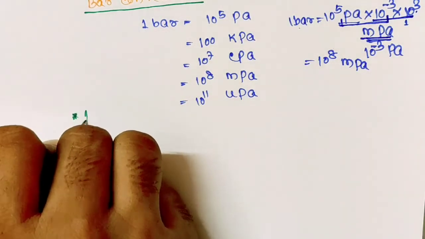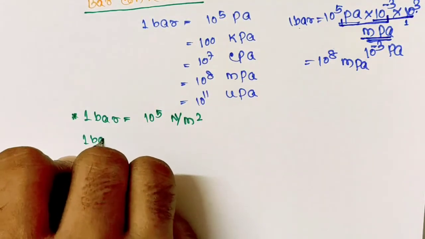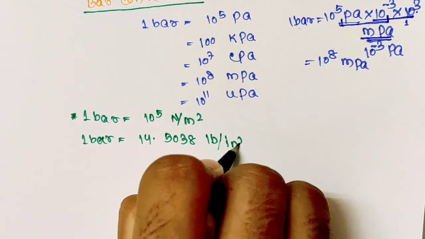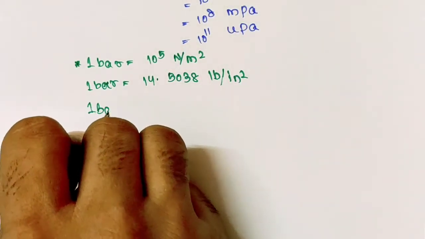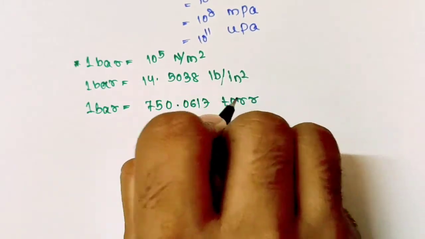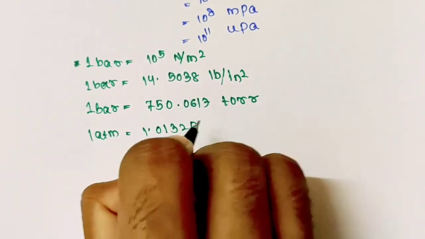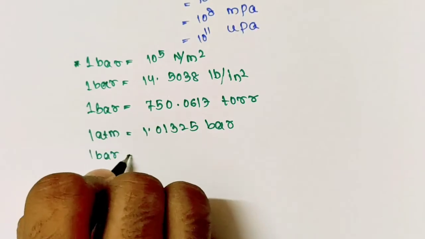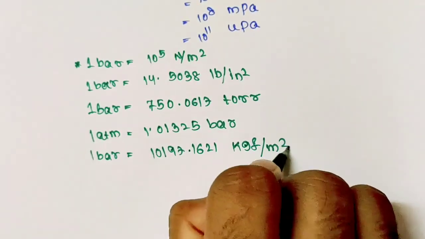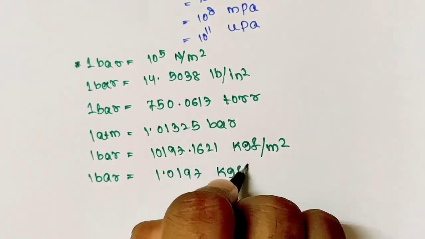Now 1 bar equals to 10 to the power 5 Newton per meter square. 1 bar equals to 14.5038 pound per square inch. 1 bar equals to 750.0617 torr. 1 atmosphere of pressure equals to 1.01325 bar. 1 bar equals to 1097.1621 kilogram force per meter square, and 1 bar equals to 1.0197 kilogram force per centimeter square.